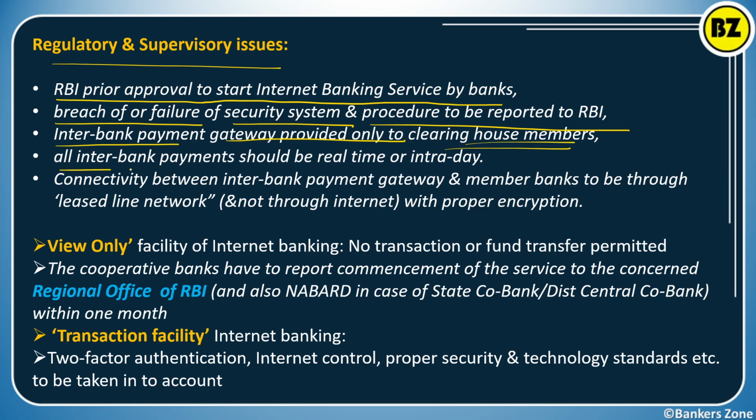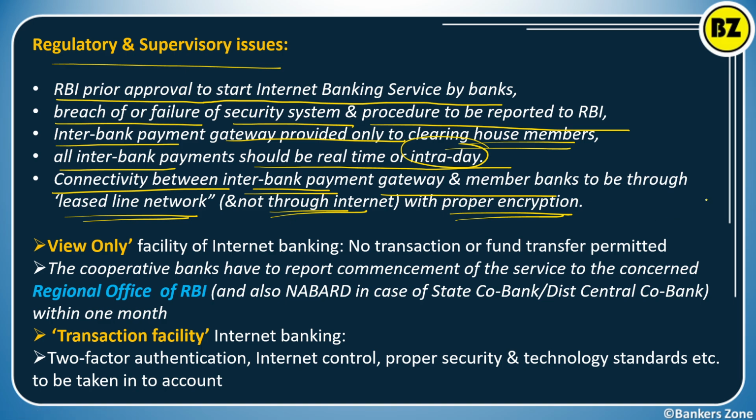All interbank payments should be in real time, and that can be intraday, that is on the same day. For connectivity between two different banks there must be a gateway, and member banks have to go through the leased line network and not through the open internet, and that also with proper encryption.